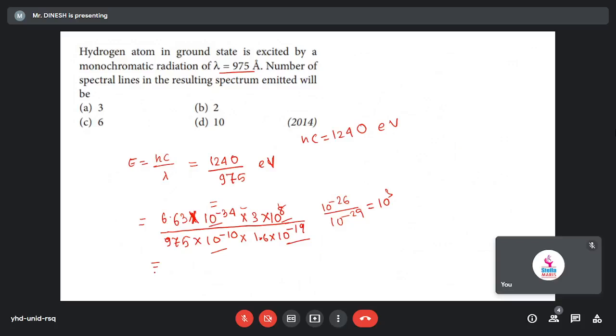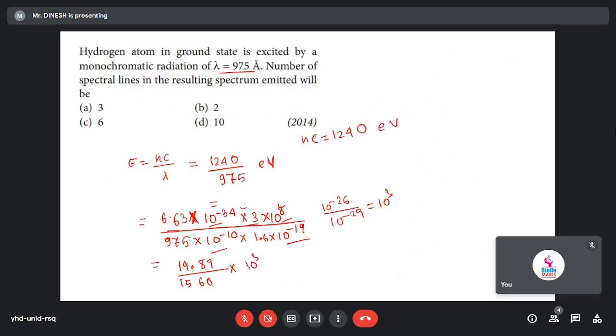If you multiply 6.63 into 3, we will get nearly 19.89. These two if we multiply, and if we multiply 975 into 1.6, we will get 1560, into 10 power 3, right?